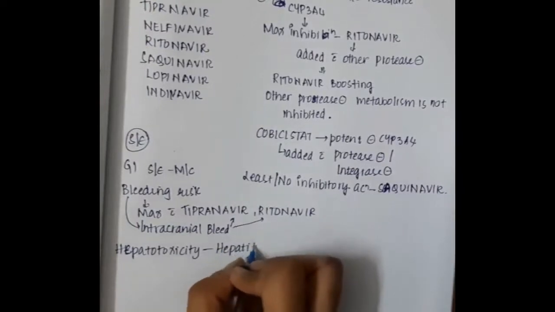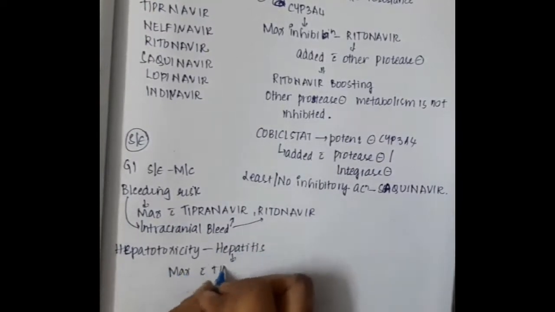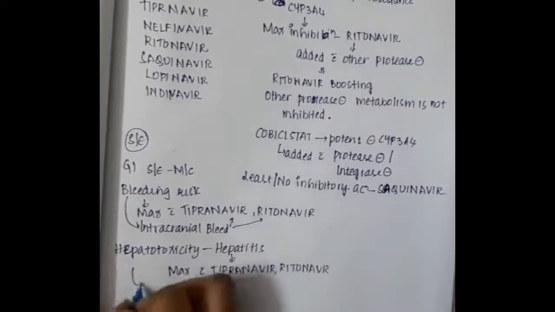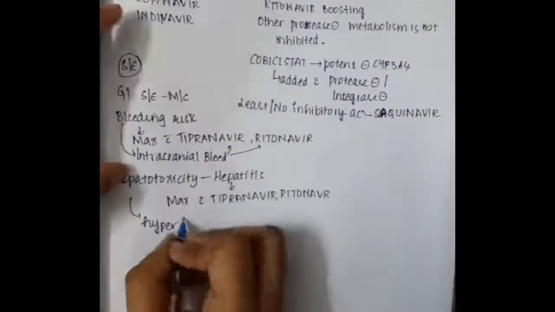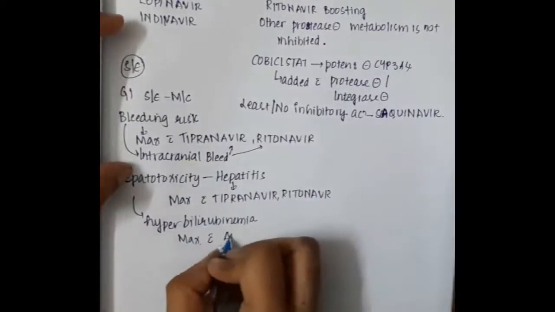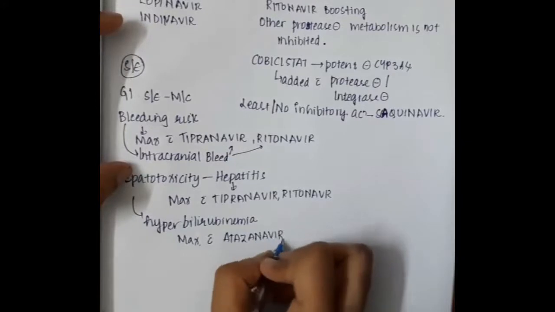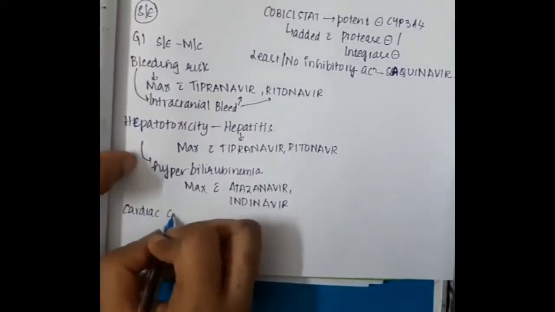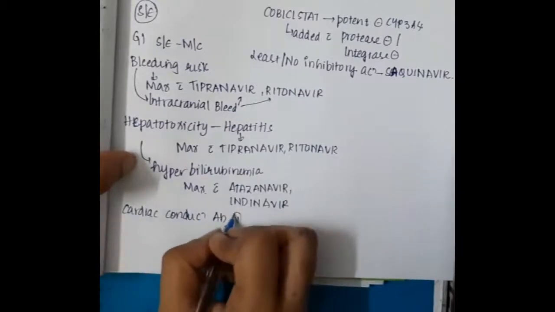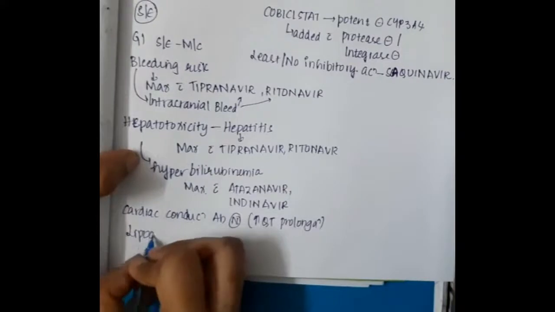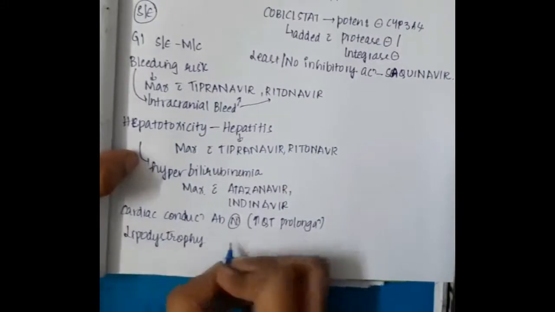Then the other side effect is hepatotoxicity. Hepatitis is maximum with tipranavir and ritonavir. Hyperbilirubinemia can also occur, which is maximum with atazanavir and indinavir. There can also be cardiac conduction abnormalities, which cause QT prolongation.